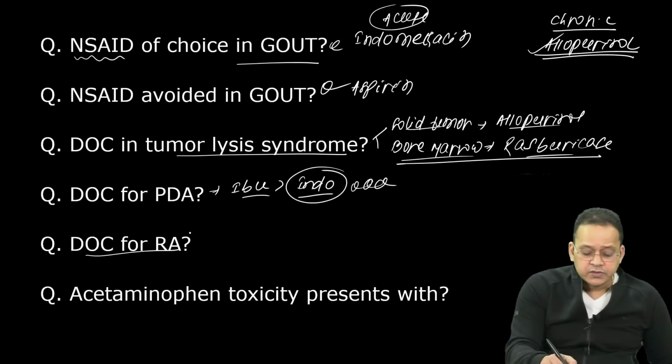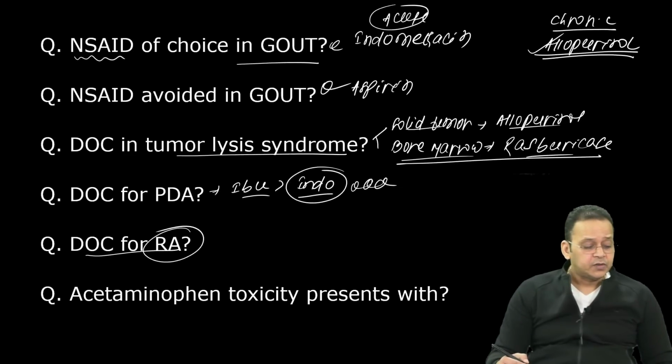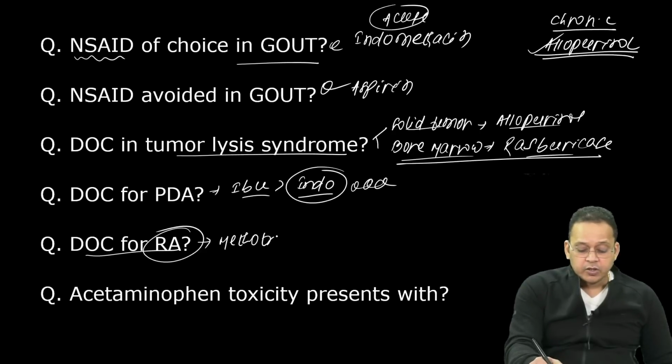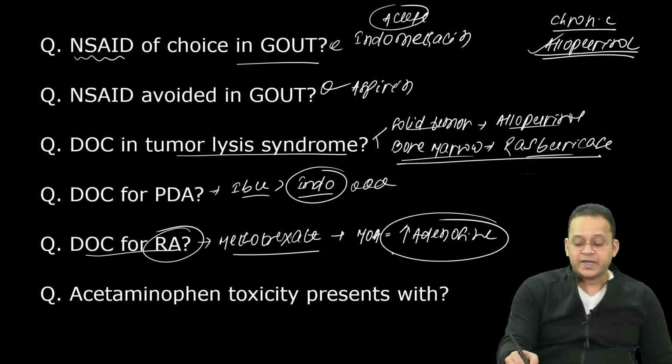Alright, what is the drug of choice for rheumatoid arthritis? Come on. What is the drug of choice for rheumatoid arthritis? Excellent. Your answer is methotrexate. Methotrexate, rheumatoid arthritis. What is its mechanism of action? Remember, it is not via folic acid, it is via adenosine.